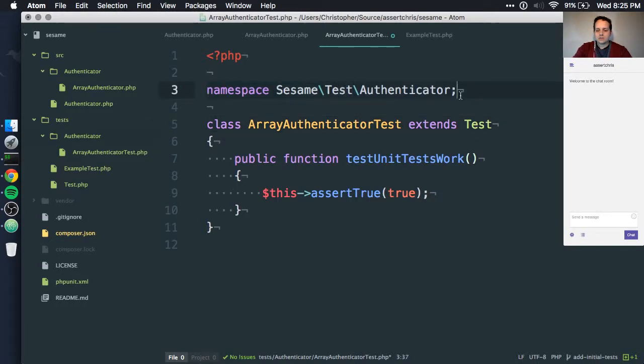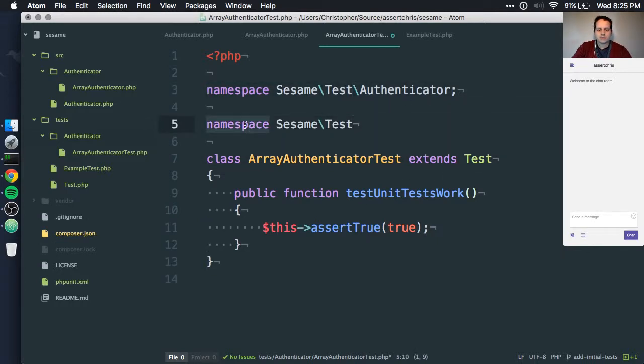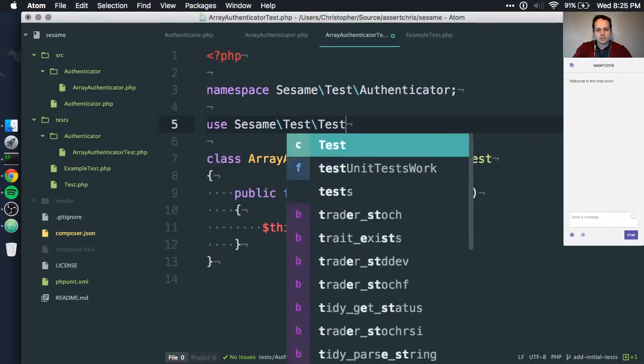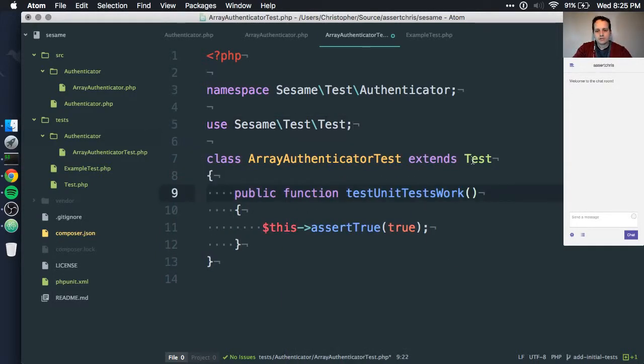Again, we'll need to do this kind of thing. So not namespace, but use Test\Test, because that's the name of the abstract class, so that we can go extends Test.